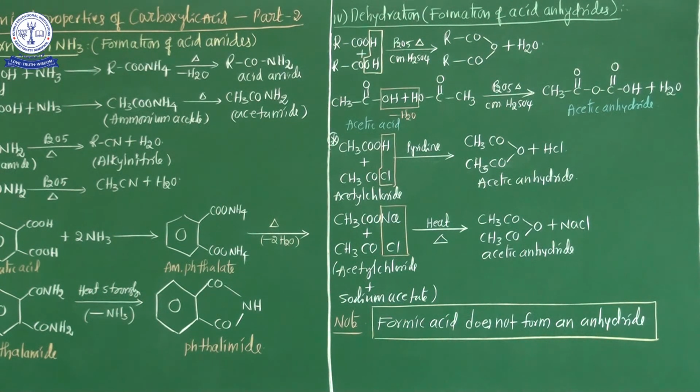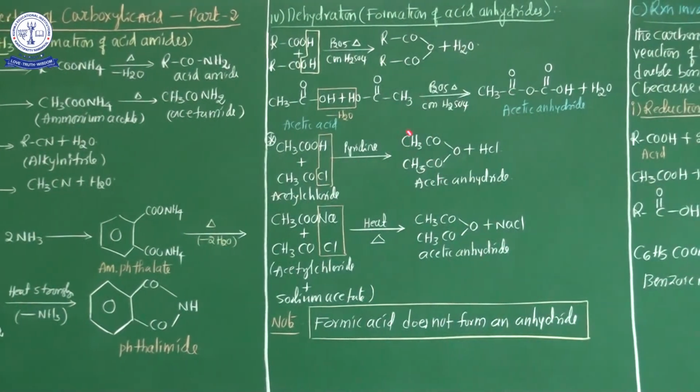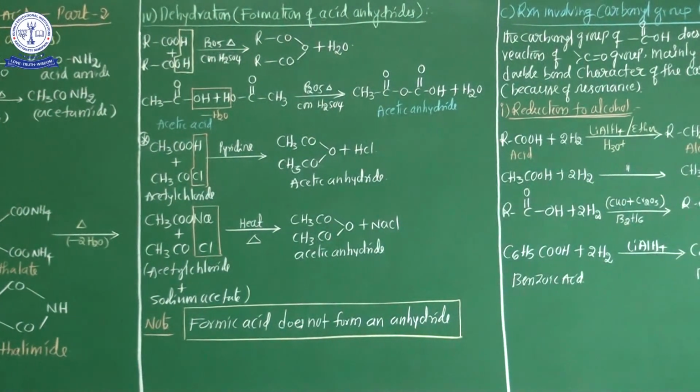Now my dear students, the most important note: formic acid does not form any anhydride. You know HCOOH, formic acid, does not form any type of anhydride. If the OH group is eliminated from formic acid, it is an unstable compound. That's why formic acid does not form any anhydride. Okay? These are the second category chemical properties.